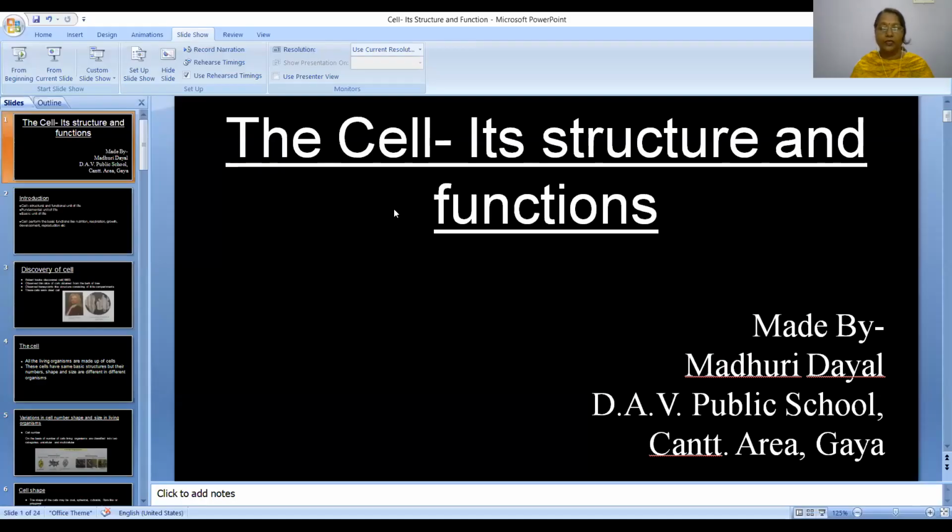Besides this, we will also study the different parts of the cell, that is plasma membrane, cytoplasm, nucleus, and different cell organelles. We will also study the levels of organization in an organism and the comparison between the plant cell and animal cell. So let's start.